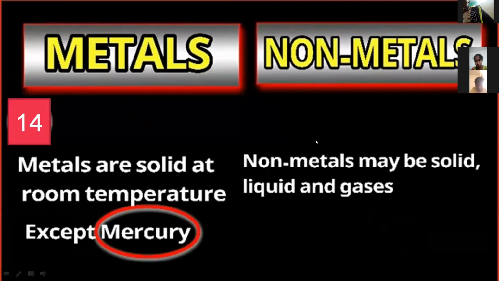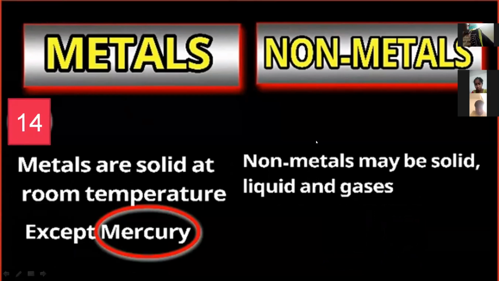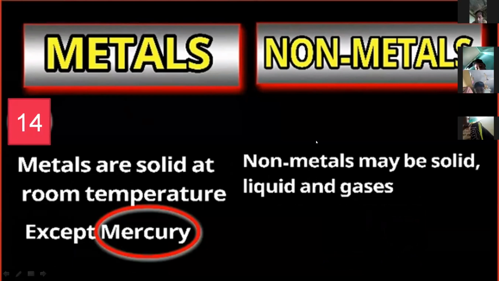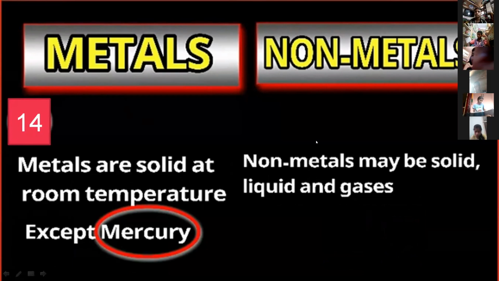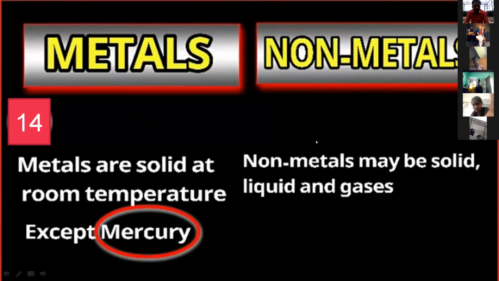Metals are solid at room temperature except mercury. In this chapter, in the first paragraph, all the students collected some samples: magnesium, iron, copper, zinc, sodium. We first observed these samples. Almost all the metals available in our surroundings are in solid state. Metals are solid at room temperature. Generally, room temperature is 30 to 35 degrees, and at this temperature metals are all available in the solid state.